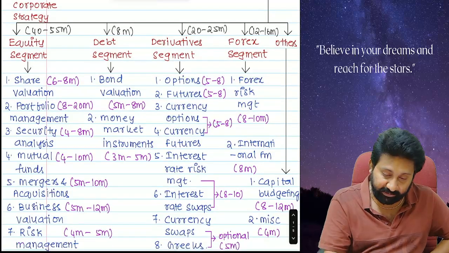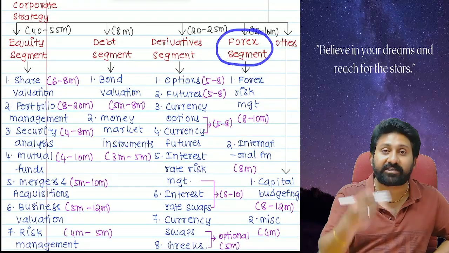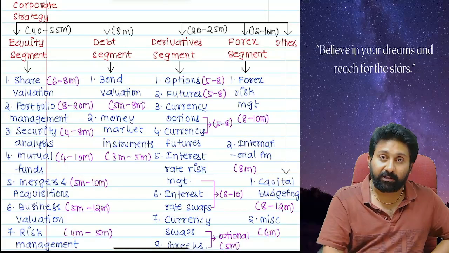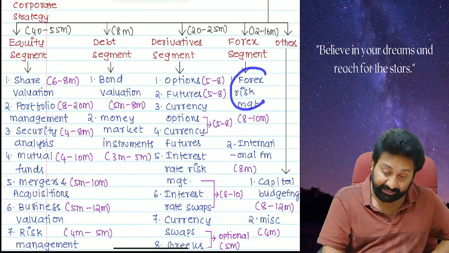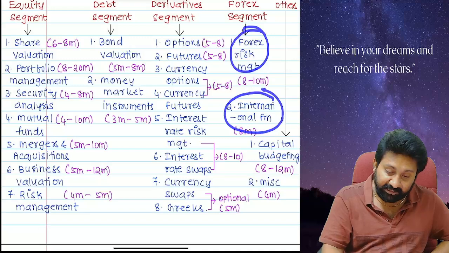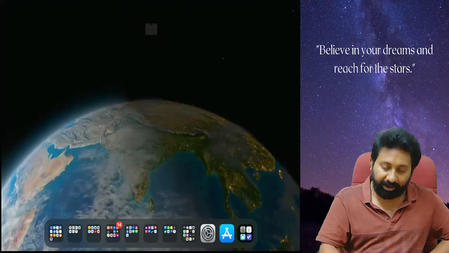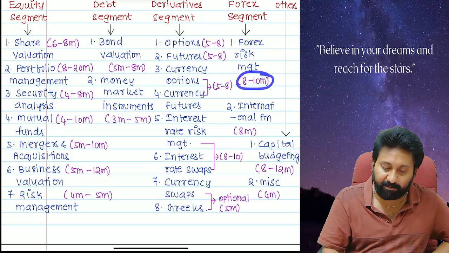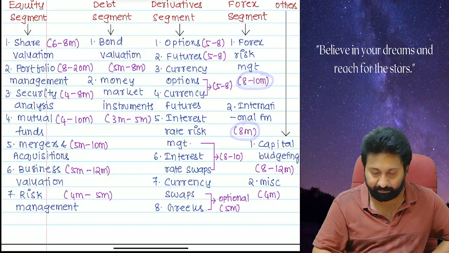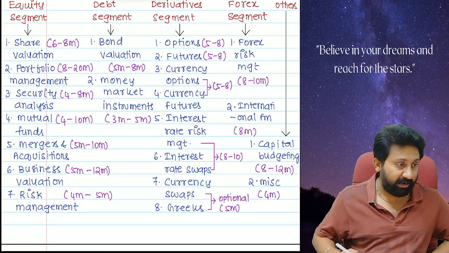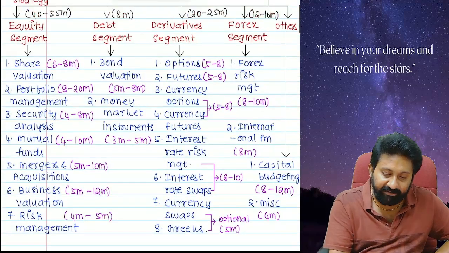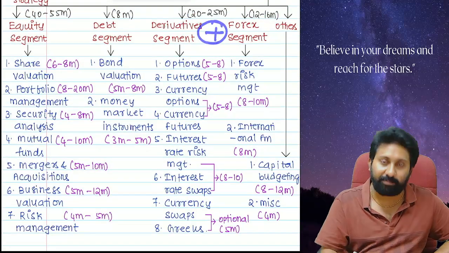Next comes another interesting segment called the forex segment. In this, there are two areas: forex risk management and international financial management. From this, 8 to 10 can come, and from this another 8 marks can come. Totally 16 marks. But one should understand derivatives and forex are linked in maximum cases.